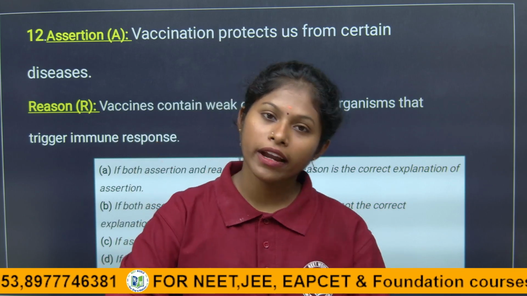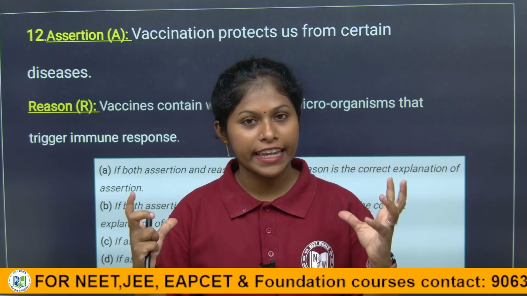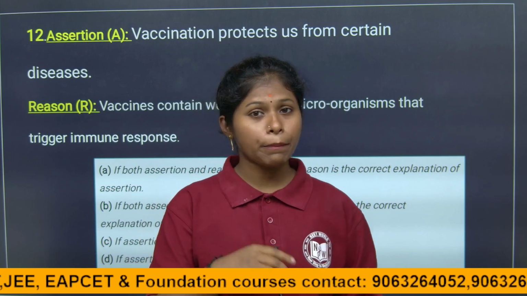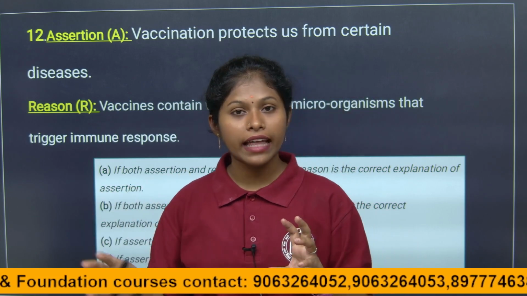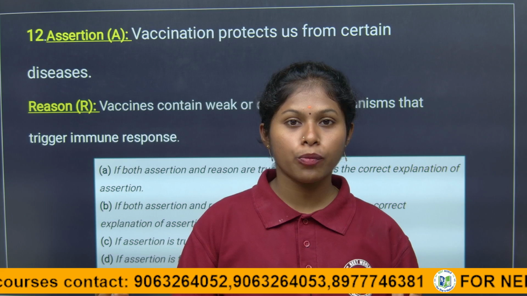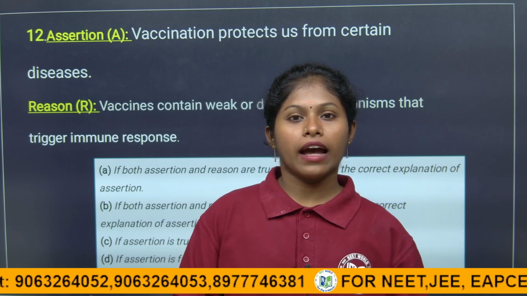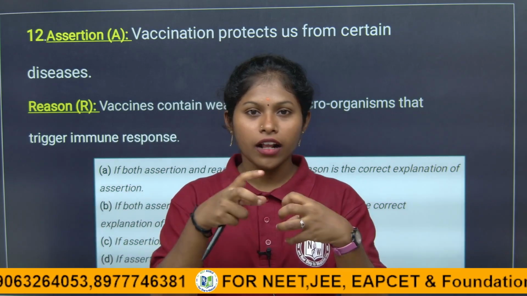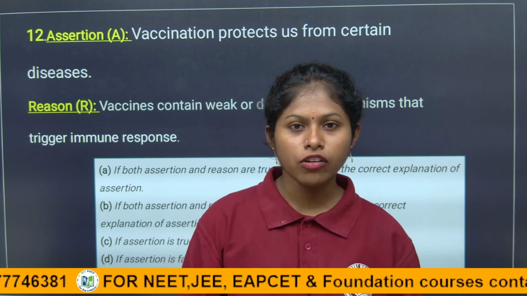Some foreign pathogens come, so they prepare antibodies and fight against that pathogen, and the antibodies will also be present for the further few months, because if the pathogen attacks in between, we already have the antibodies, we already have the army system, so it will fight against that pathogen and we will be safe from the coronavirus.